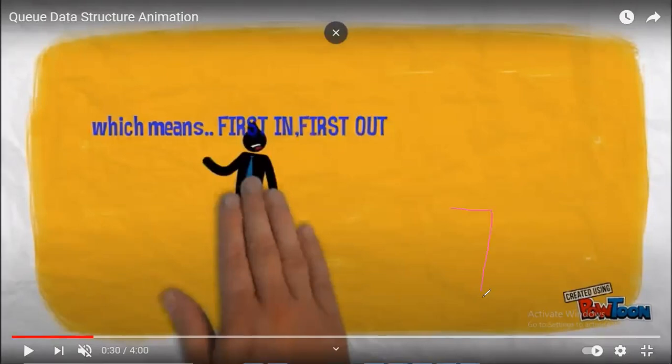In the stack, the first person is inserted first, with top equal to 0. Similarly the second person, the third person, the fourth person. A stack follows last in, first out. The last person goes out first, and in the same way the first person goes out last. But in this case, it is not that. In the case of queues, the person who has entered first will go outside first.